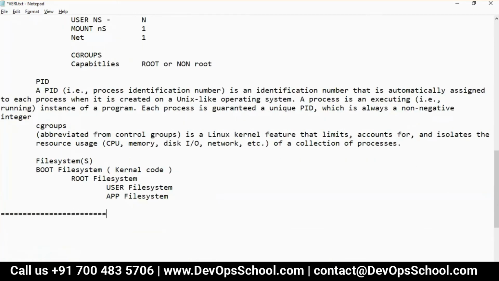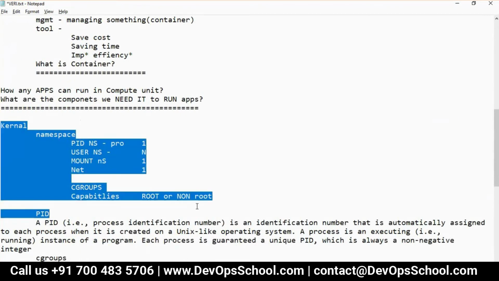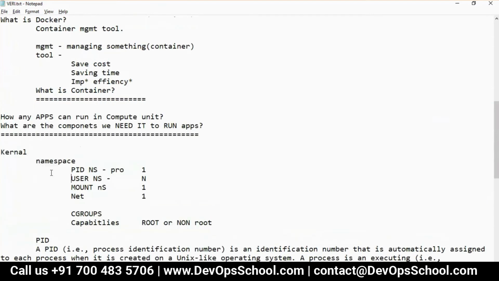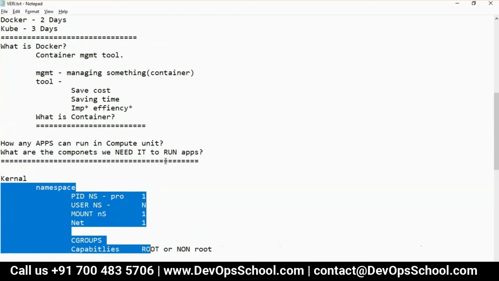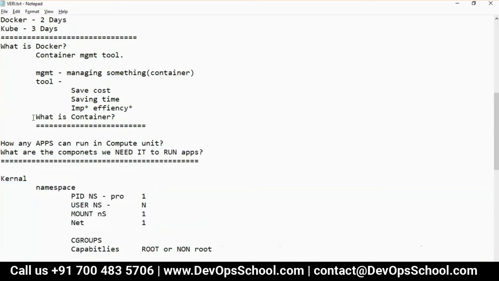So guys, you must be wondering why I'm teaching you. I'm not teaching you something great, which we have studied in our graduation during engineering and all. And these are the components which need to be there for running any application. So the question was still not answered.